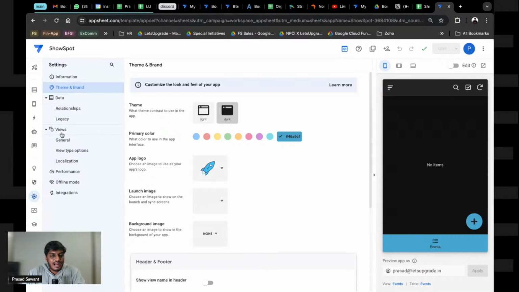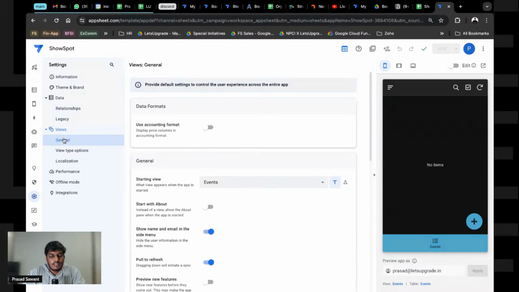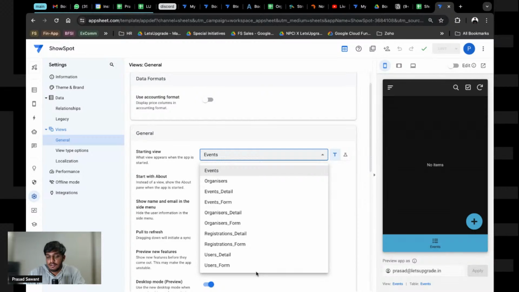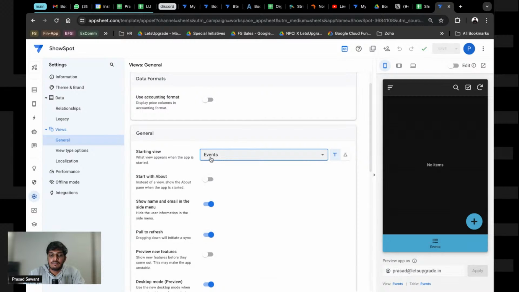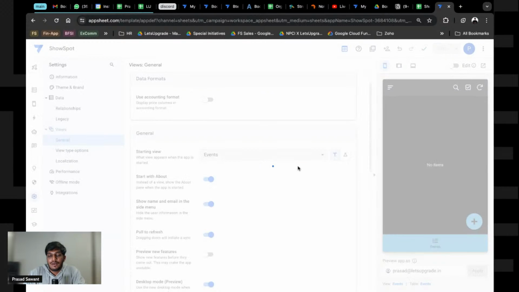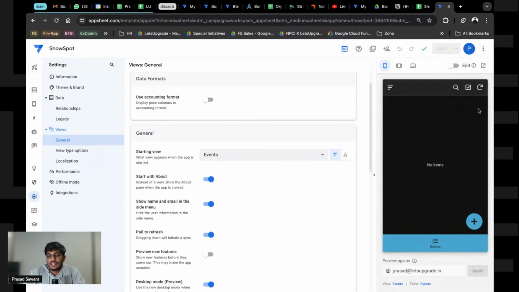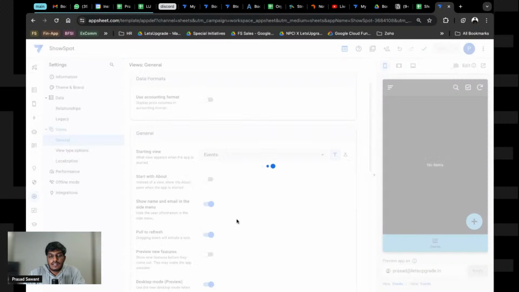We come back to views and general, right? This is if you want the app to start somewhere else in your app, like if you want to start it on the organizers page, you can do it. For us, it is going to be events. You can start with the about section, that is, what your app is about and everything, and your app will load with an about section. Currently it does not have that, but I'll tell you how to do that.